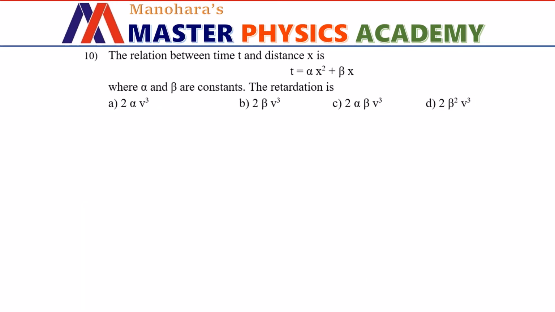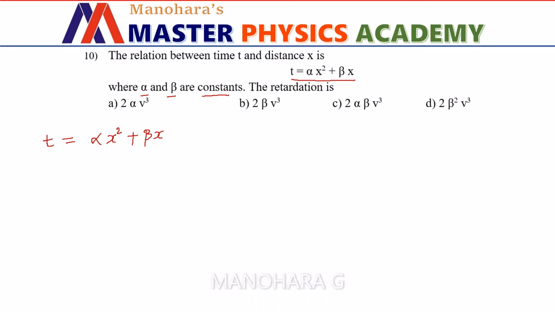The relation between time t and distance x is t equals alpha x squared plus beta x, where alpha and beta are constants. The retardation is. Let us first write the given equation, which is t equals alpha x squared plus beta x. Let us first differentiate this with respect to time.